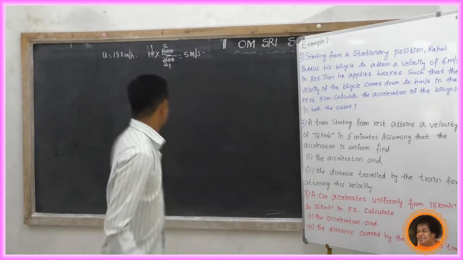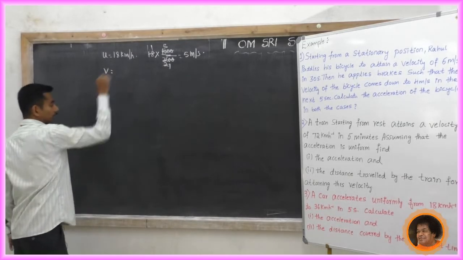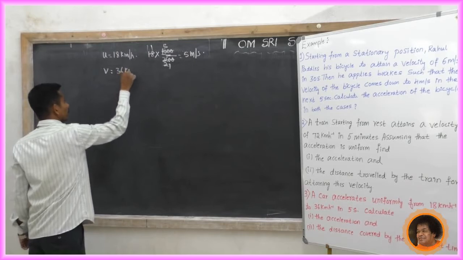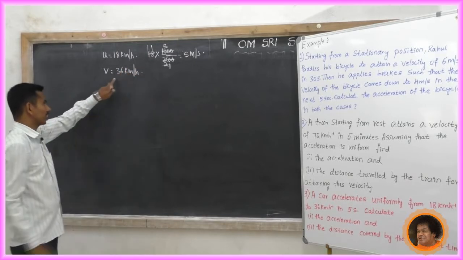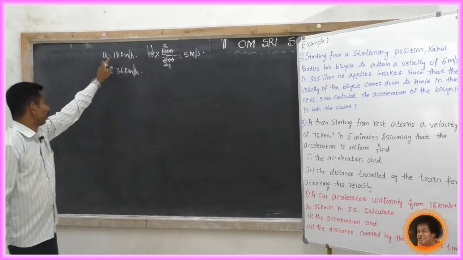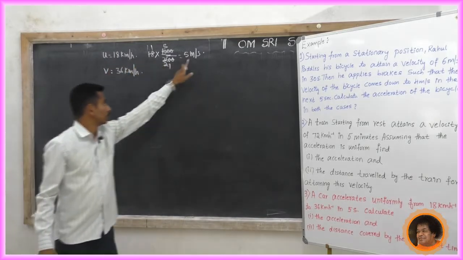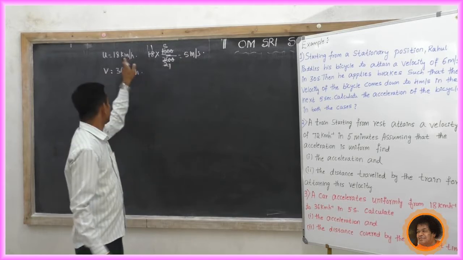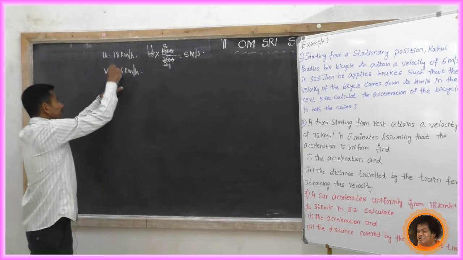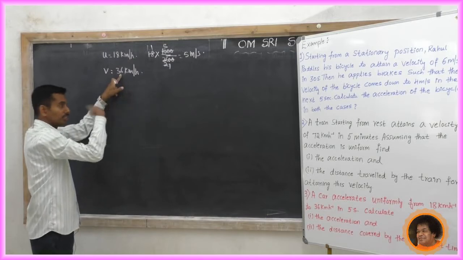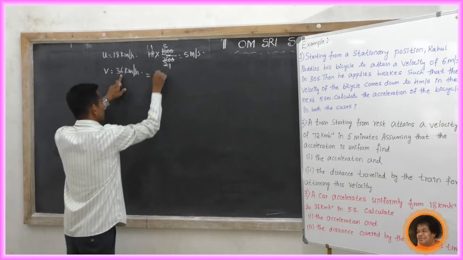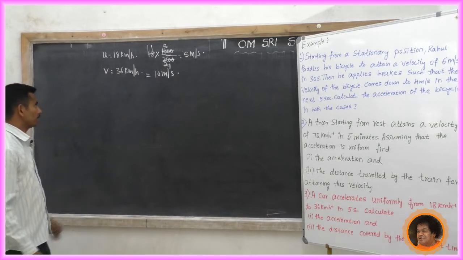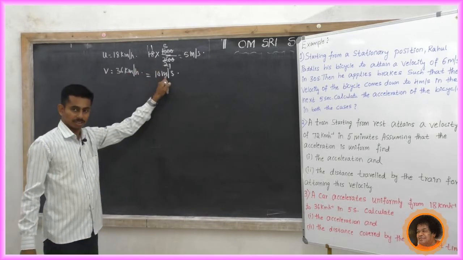After that, what is V, the final velocity? 36 km per hour. Just look at this. We can directly write in meter per second. When it is 18 km per hour and we convert it into meter per second, it gets 5. Now the final velocity is 36, doubled. So it is 10 meter per second. We can directly write it as 10 meter per second or calculate like this. Then we get the same answer.